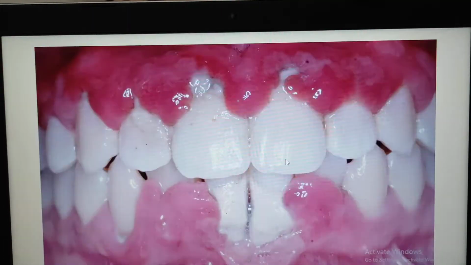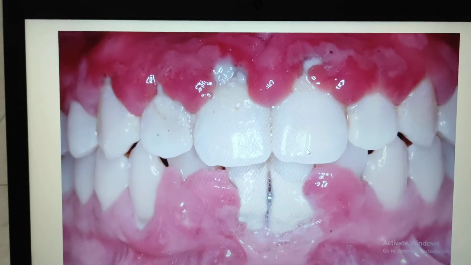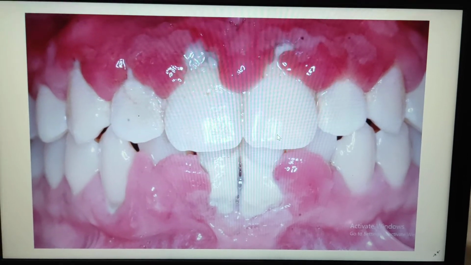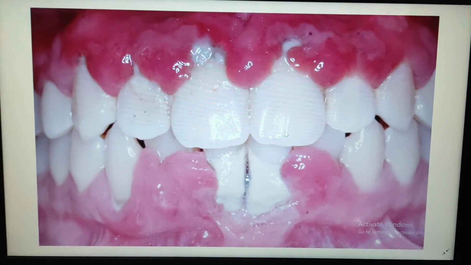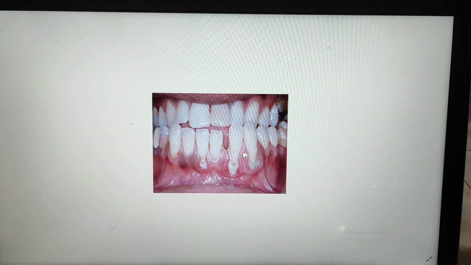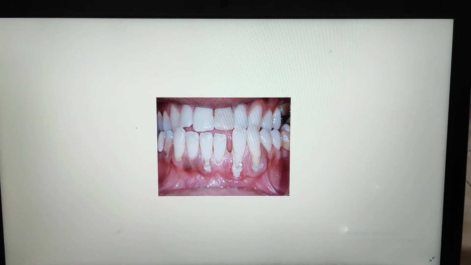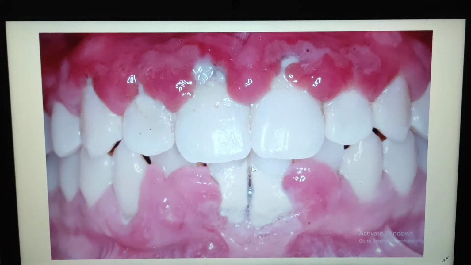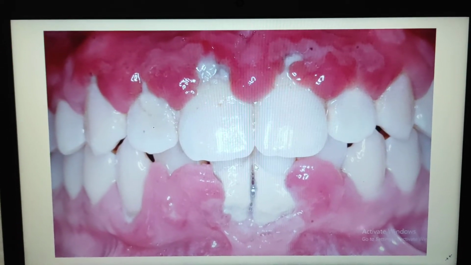Coming to the symptoms. Symptoms include swollen gums, bleeding gums, bad breath, pain in the gums, gum recession, that means the level of the gum is below the normal level, and in advanced stages it causes mobility of the teeth.